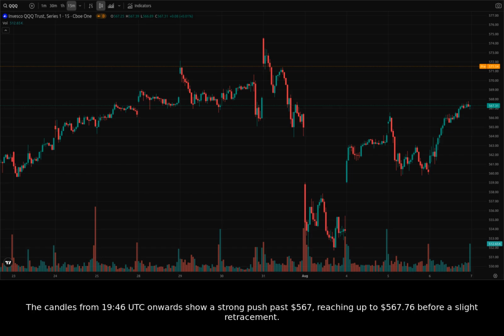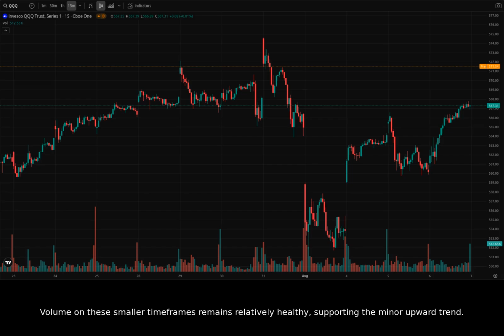The candles from 1946 Universal Time Coordinated onwards show a strong push past $567, reaching up to $567.76 before a slight retracement. Volume on these smaller time frames remains relatively healthy, supporting the minor upward trend.